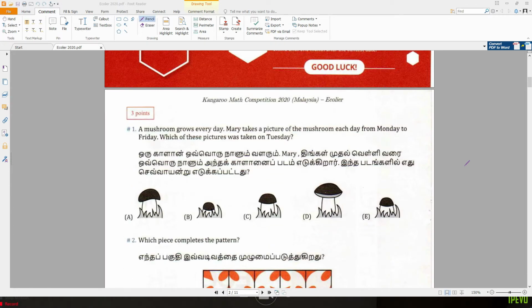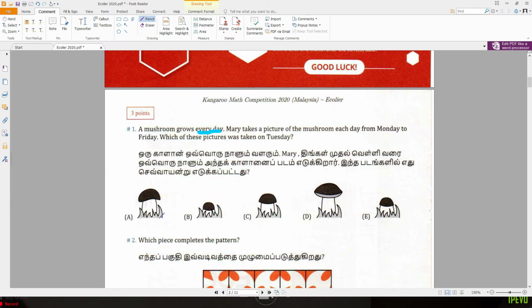Okay, question 1. A mushroom grows every day. Mary takes a picture of the mushroom each day from Monday to Friday. Which of these pictures was taken on Tuesday? So this question says the mushroom grows every day. When the mushroom grows every day, it will go from the shortest to the tallest. We have to arrange it first.